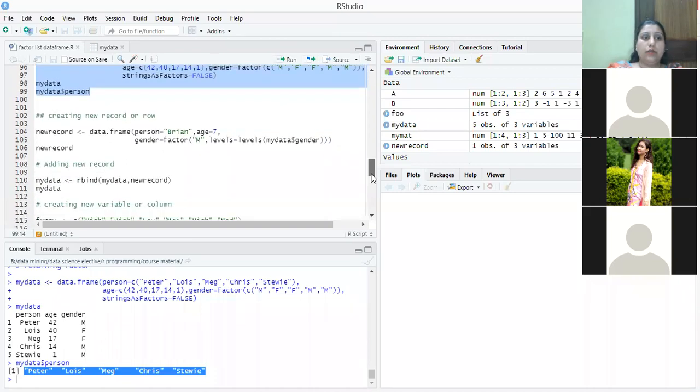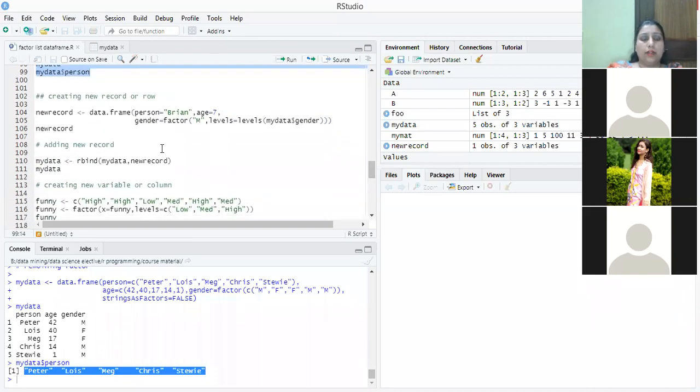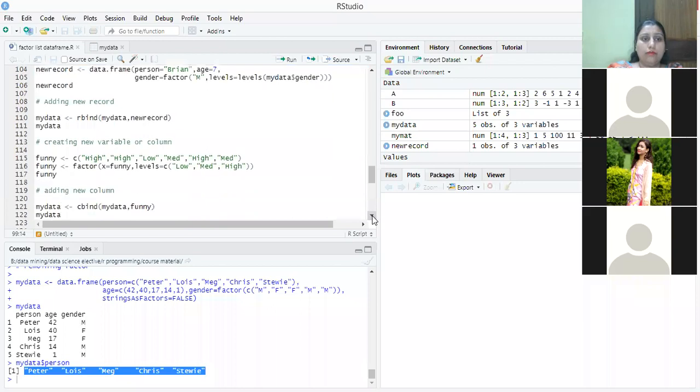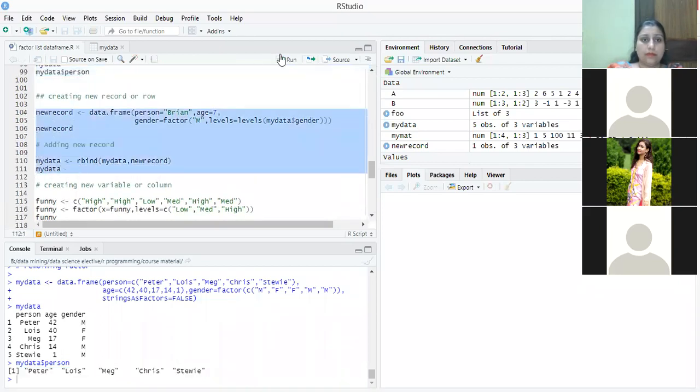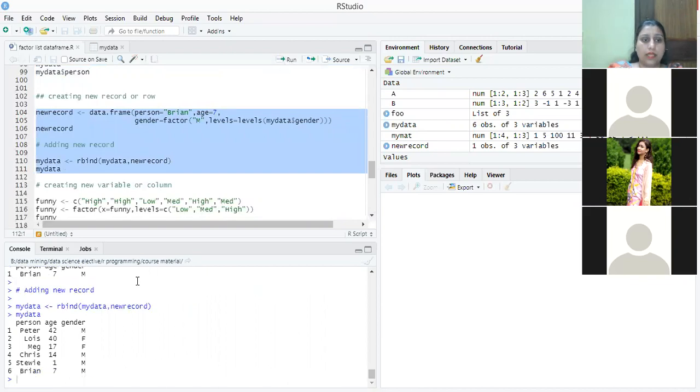How to create a new record? To add a new record, we create a row first, then we use rbind. To create a new column, we create the new column first and then we use the cbind function. Here the new record is created. Brian is the new record having age 7 and gender M, and we added it to the existing database by using the rbind function.